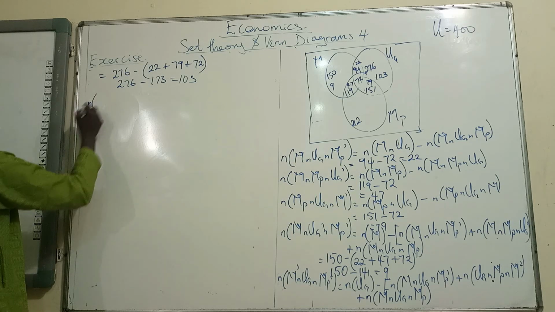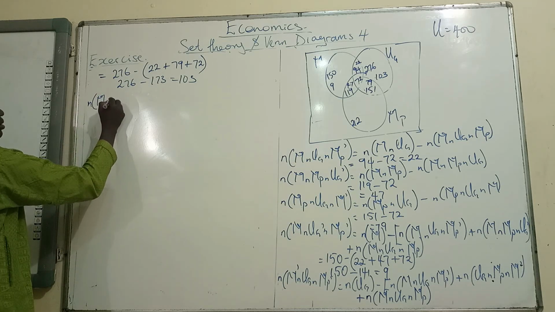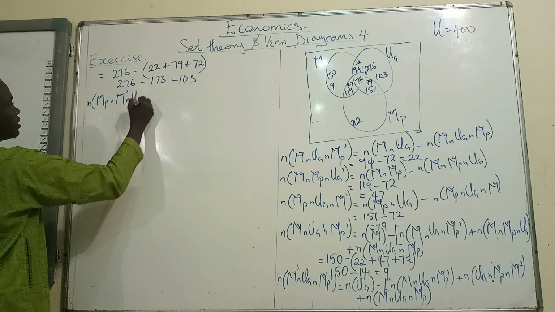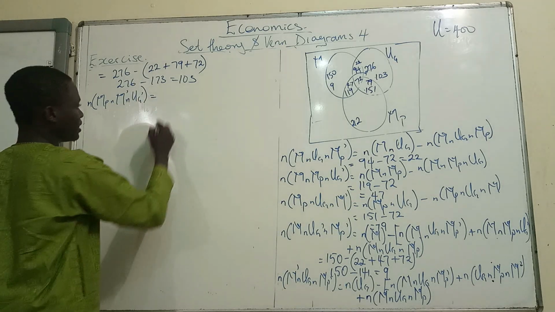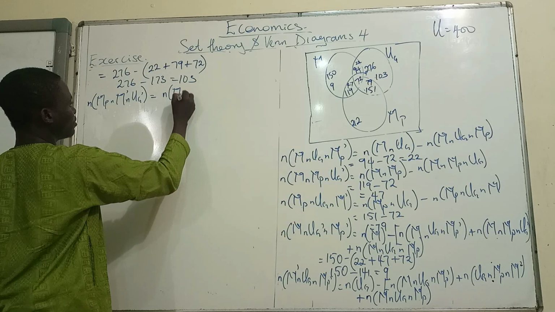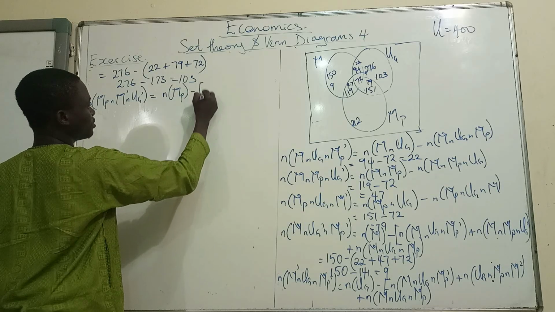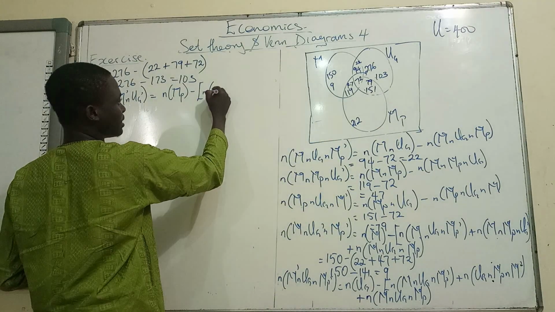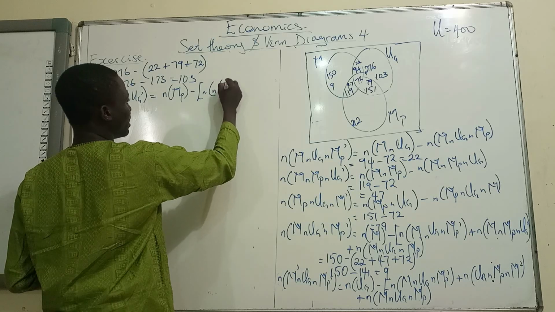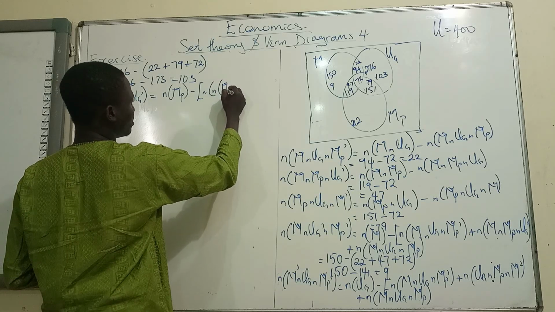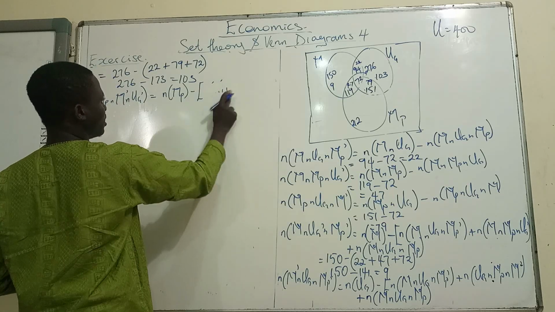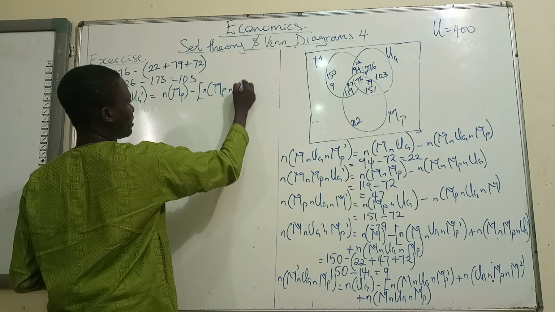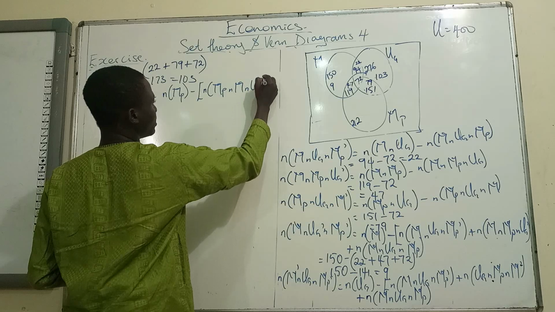So we denote that as cardinality of married persons only, MP intersection M prime intersection UG prime, which is equal to the cardinality of people that are married in total, married persons, minus, so we open the bracket, minus cardinality of people that are married and as well men, so minus cardinality of MP intersection M intersection UG prime.